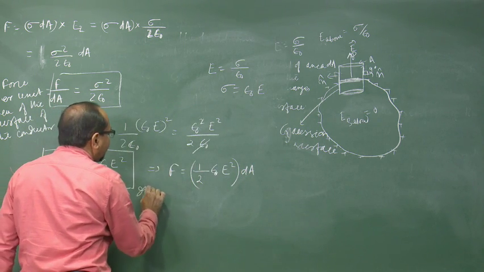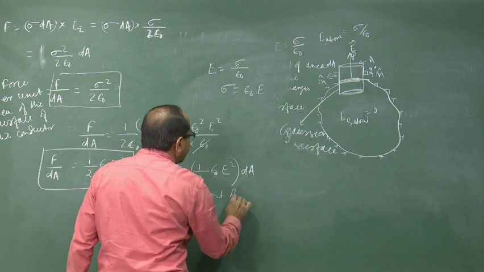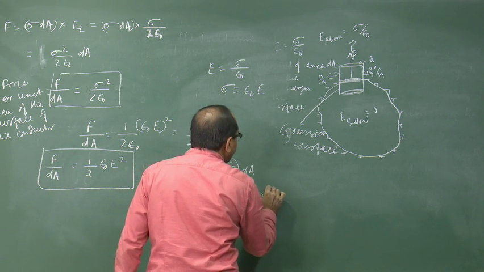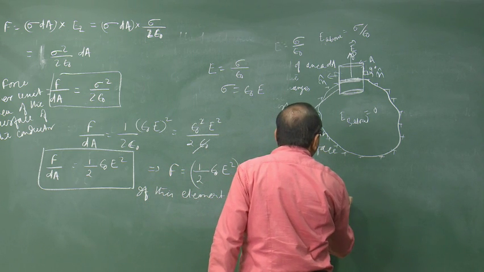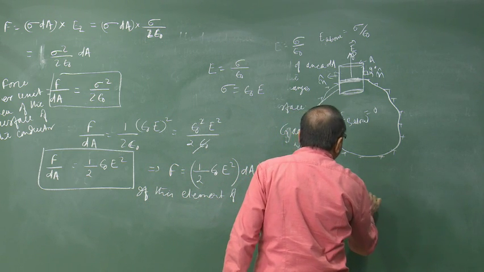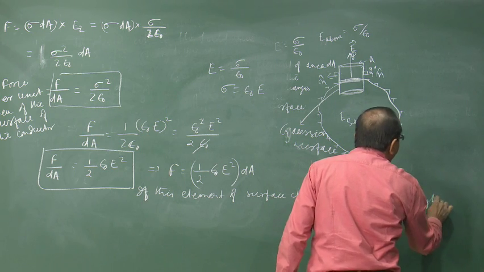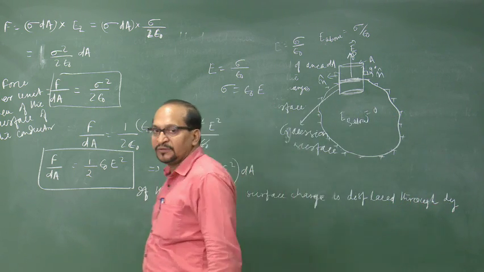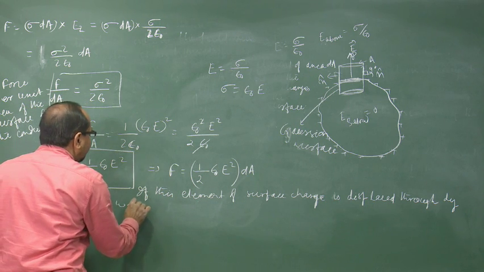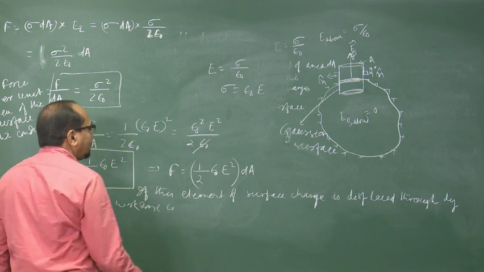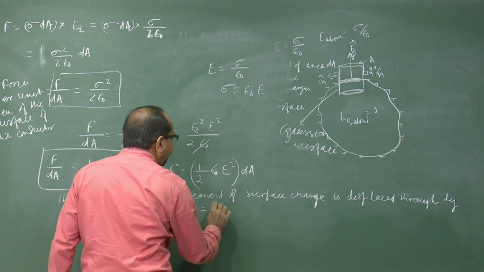If this elementary charge, this element of surface charge, is displaced through dy, then the work done is dW, which is force into displacement.